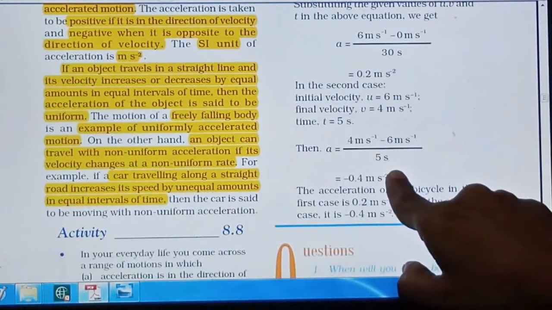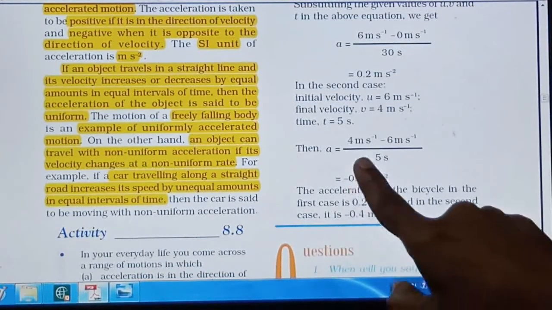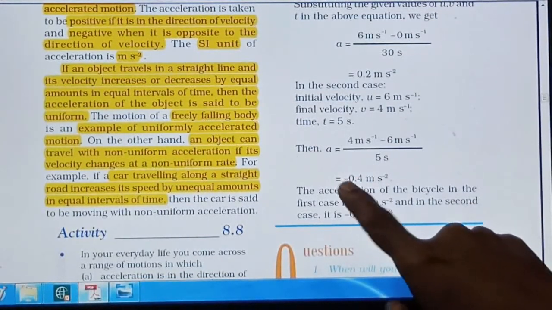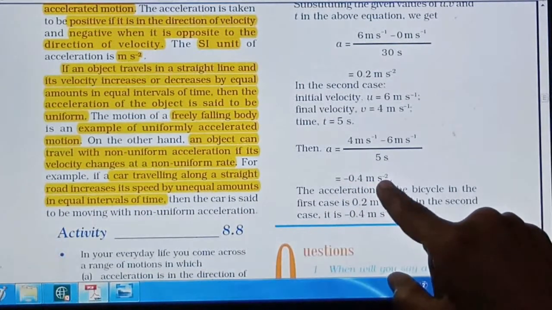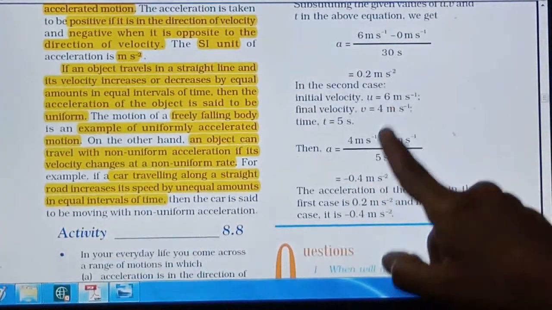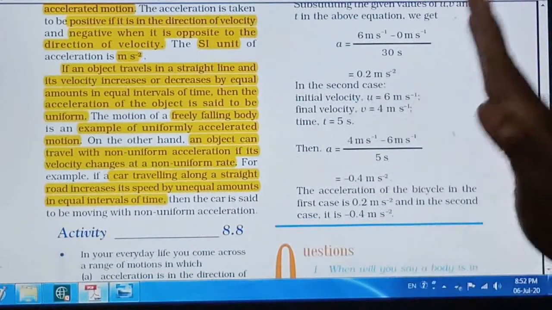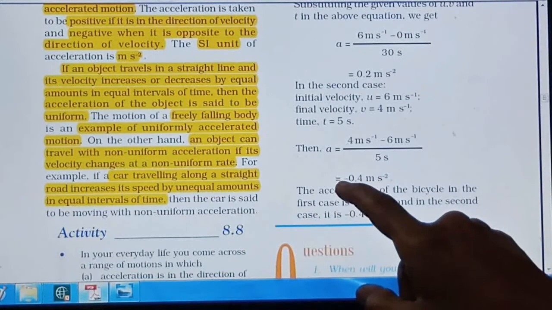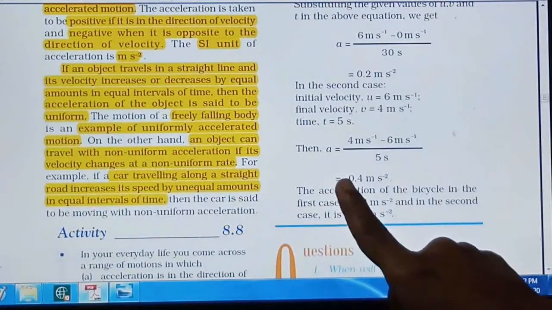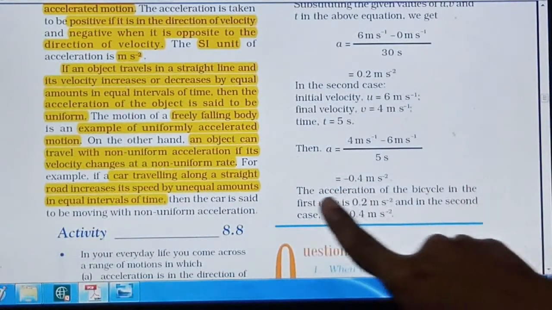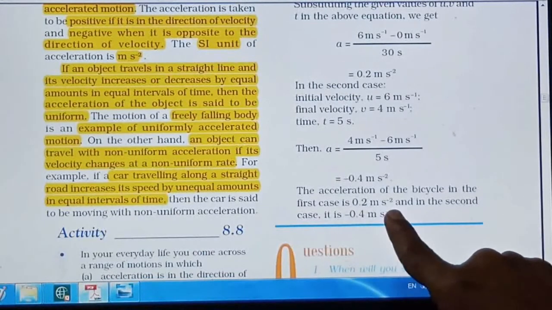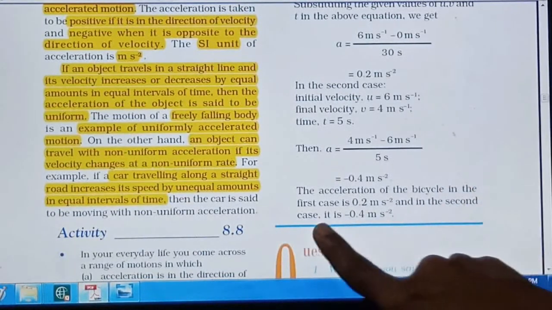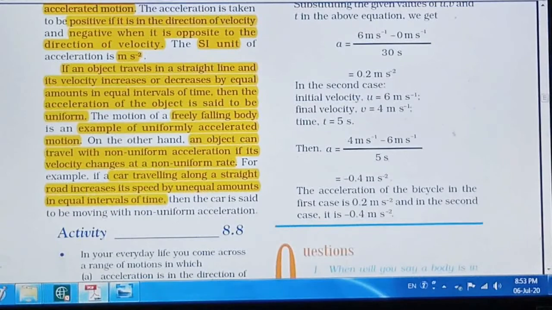When we do this calculation, we get the answer minus 0.4 meter per second squared. As there is retarding, reducing velocity, the acceleration is negative. So the acceleration of the bicycle in the first case is 0.2 meter per second squared, and in the second case it is minus 0.4 meter per second squared.